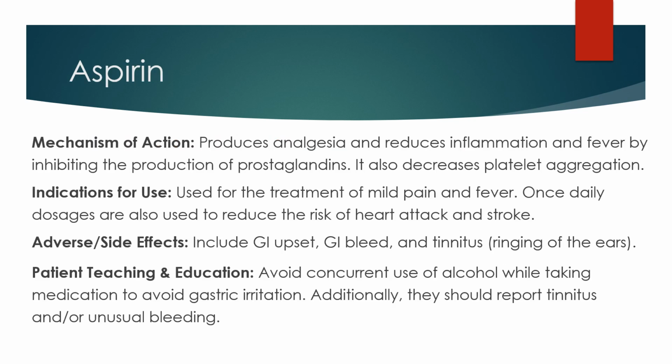Aspirin is an NSAID, but it also has other properties as well as being an antipyretic and antiplatelet. It's technically called a salicylate, and it inhibits COX-1 to prevent prostaglandin production. Because it's a COX-1 inhibitor, it's also going to inhibit GI mucosa protection. It can be used to treat mild pain and inflammation as well as fever, and it's also used to prevent blood clots in people who are at high risk.